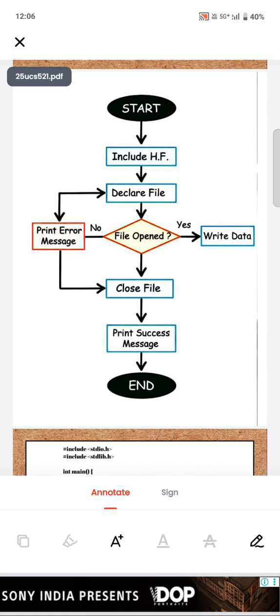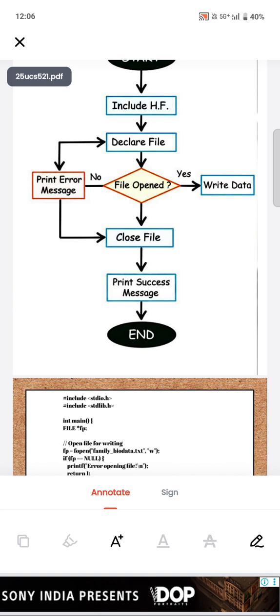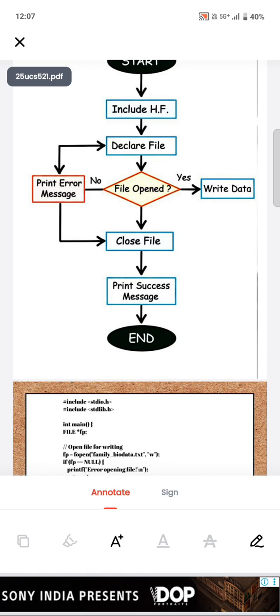You may be confused, so see my flowchart. First start and declare the header files. The next stage is the header file as a preprocessor. First, I talk about the first point: if the file is already created, go to the file operators stage, and if the process fails, go next to the data.